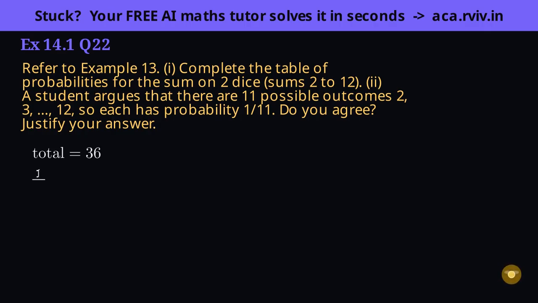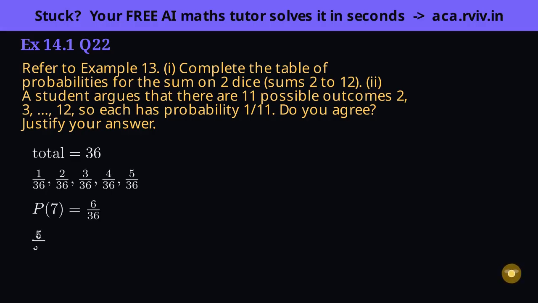The low sums have few pairs behind them. Sum 2 comes only from 1 and 1, so 1 way. Sum 3 from 2 orders, 2 ways. Sum 4 has 3. Sum 5 has 4. Sum 6 has 5. See the ladder climbing. Sum 7 sits at the very top with 6 ways, that long diagonal we shaded in the concept, the most likely sum of all.